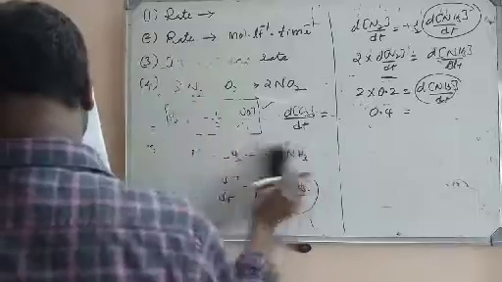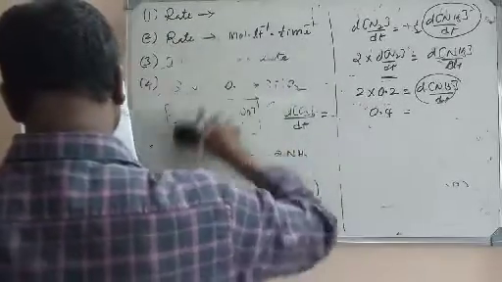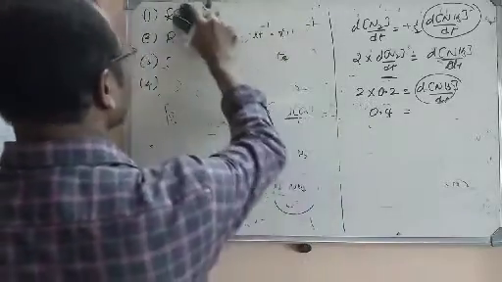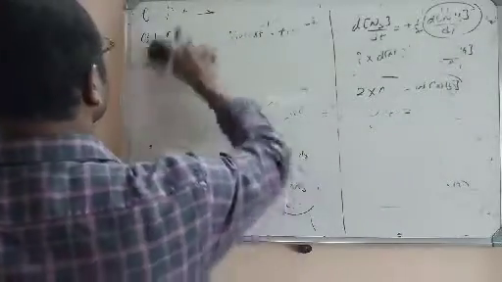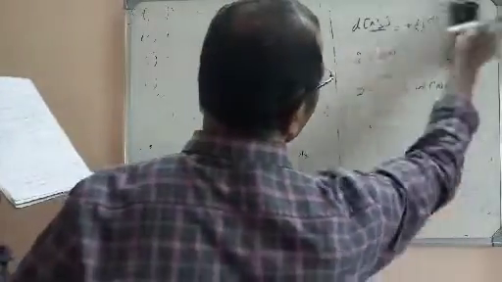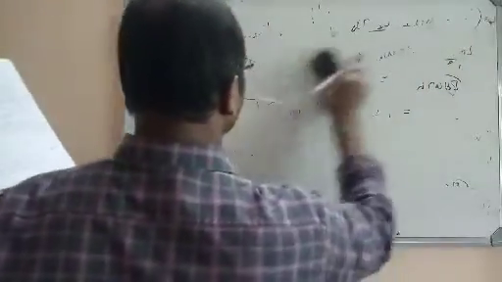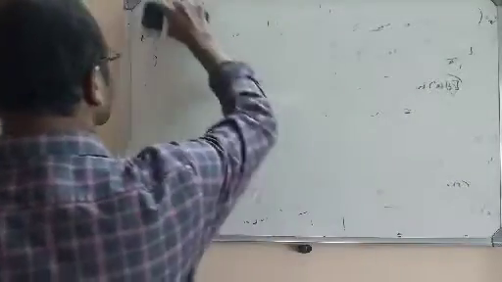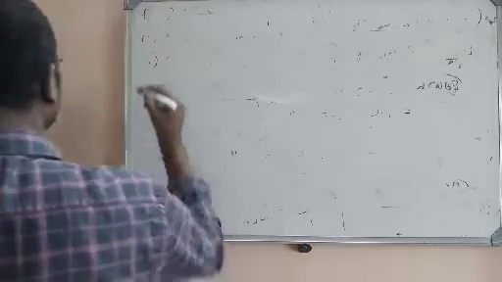If the rate law for a reaction is K into A power minus 1 into B power 1, then what is the overall order of the reaction? Please remember that here the question is overall order. Overall order means for the entire reaction what is the order. So here first I will write what is given.